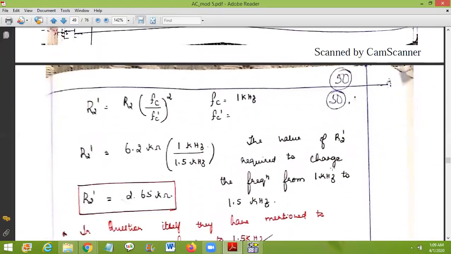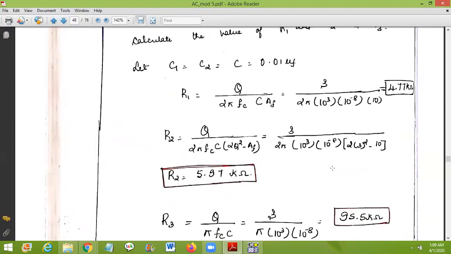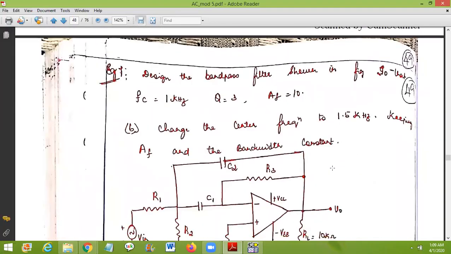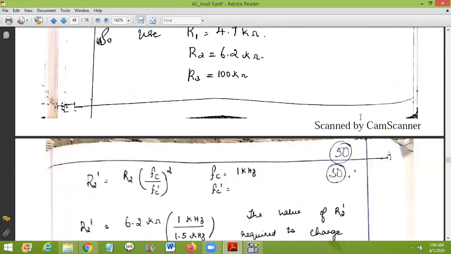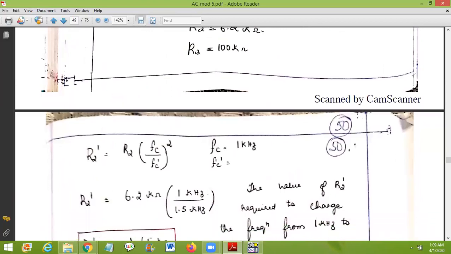What is the advantage of this circuit? We can design it for multiple frequencies. In section B, change the center frequency to 1.5 kilohertz and find the new value of R2 dash. The new value R2 dash is given by R2 into Fc by Fc dash.